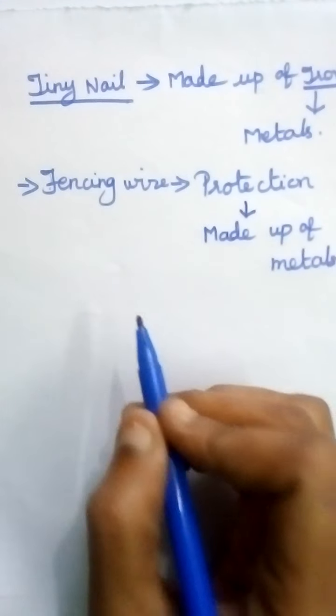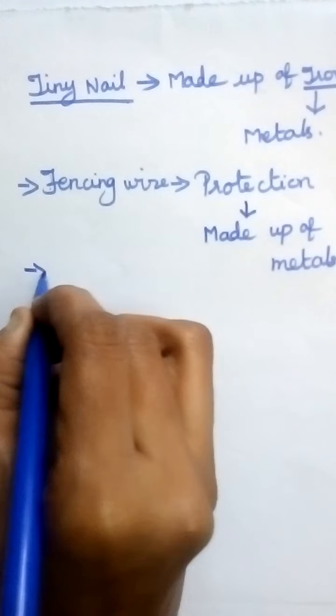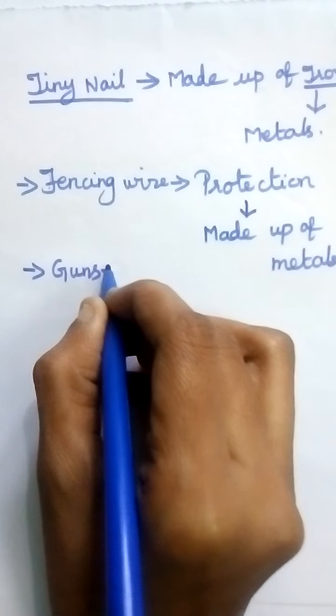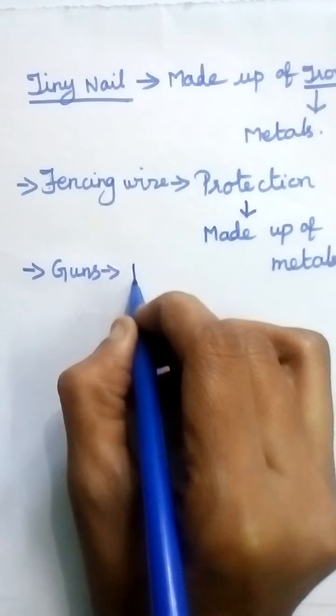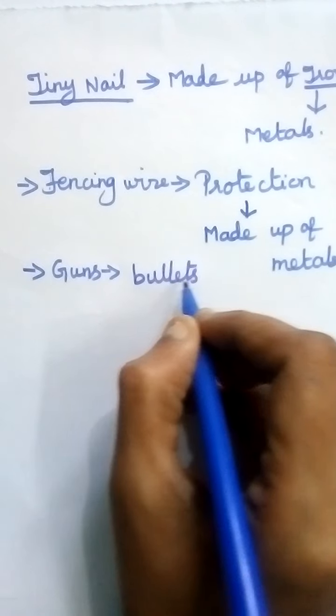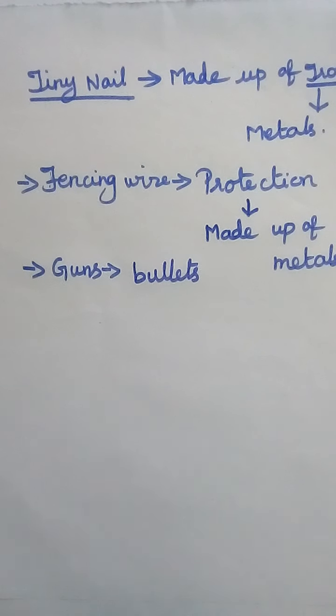Not only that, next one is guns. Guns are made of metal. The bullets are made up of metals.